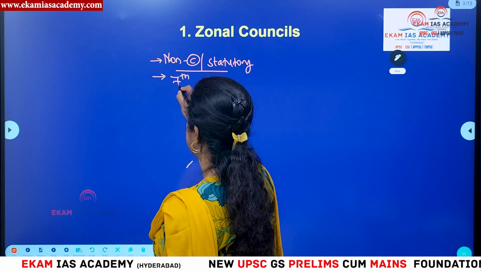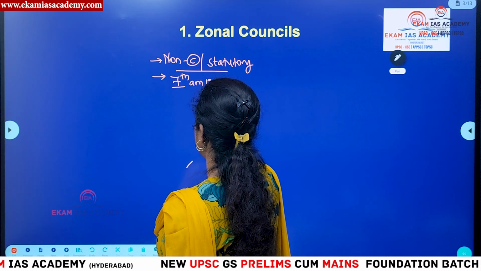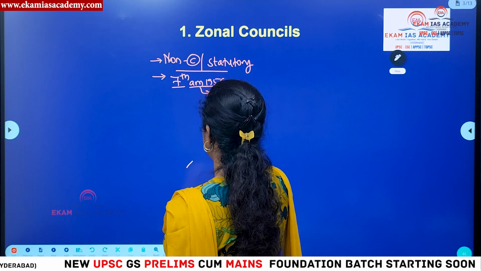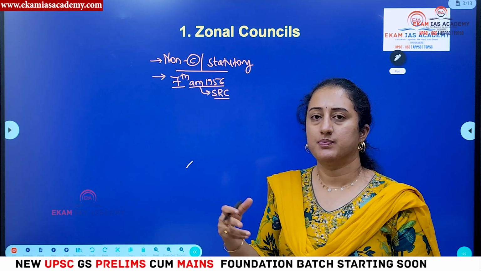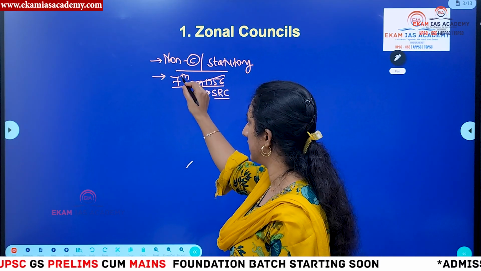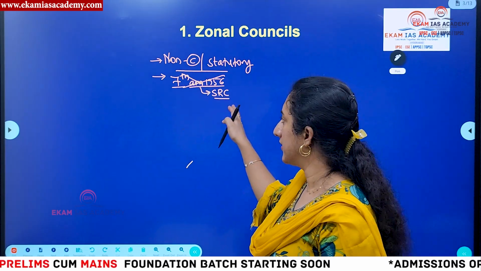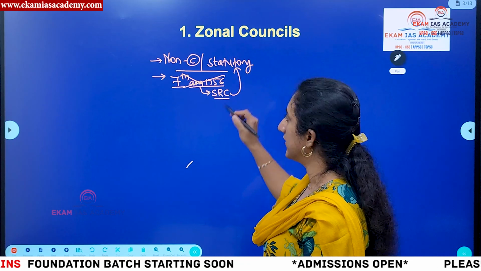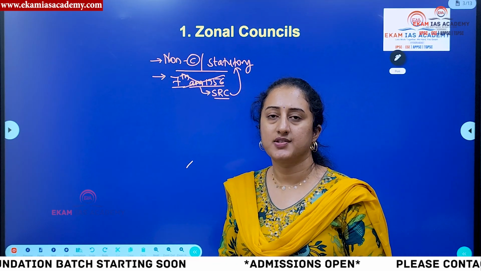So we didn't have this until the 7th Constitutional Amendment in 1956, on the recommendations of the State Reorganization Commission. At that point of time this was passed, and there is no amendment directly related to zonal councils, but this is also related to the SRC, that is why I've mentioned it. So based on their recommendations, this was incorporated as a statutory body.